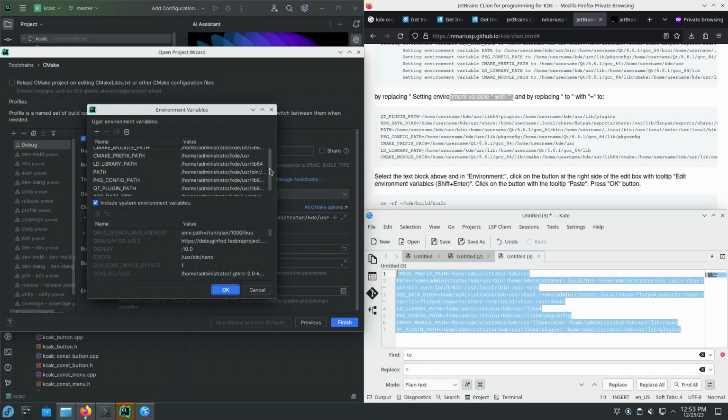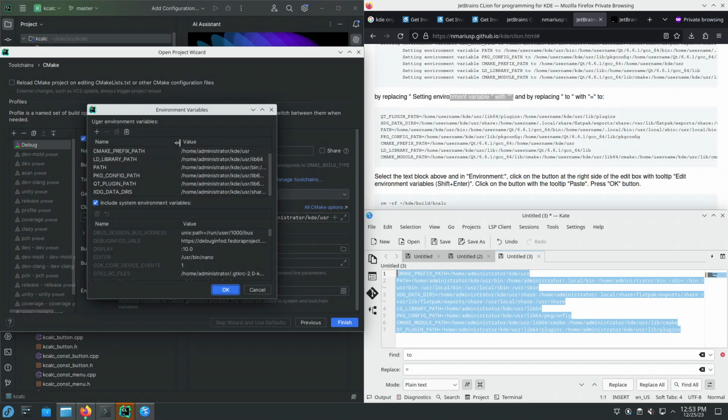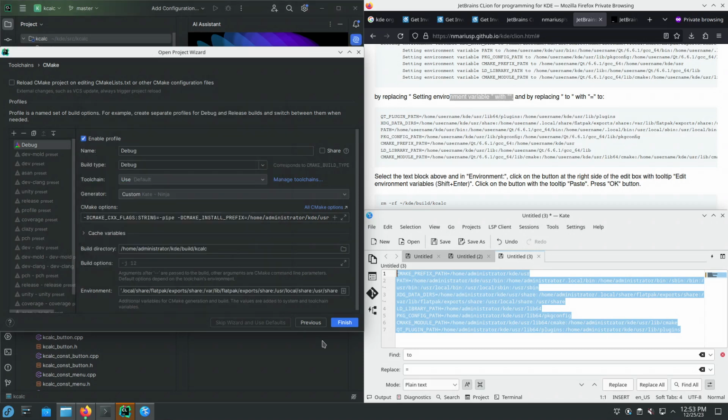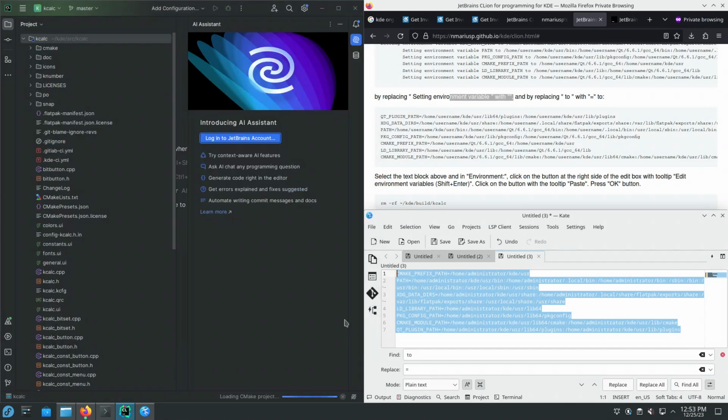The environment variables were populated correctly in this graphical user interface with pairs of name and value. Press OK. And that's it. Nothing else to configure. Finish.